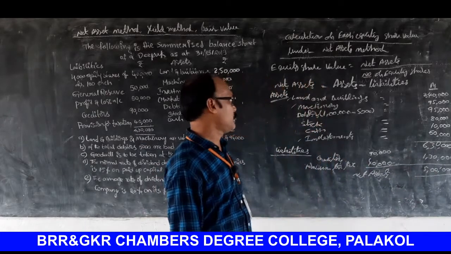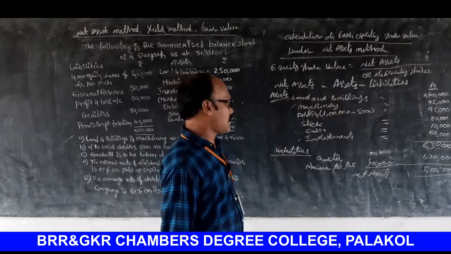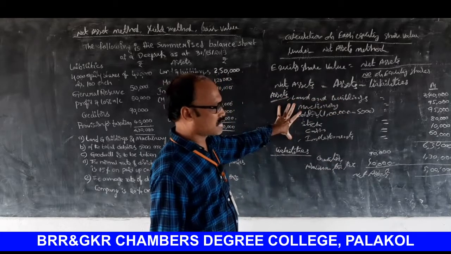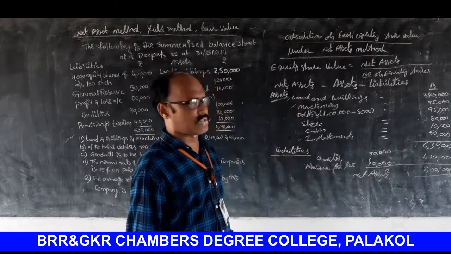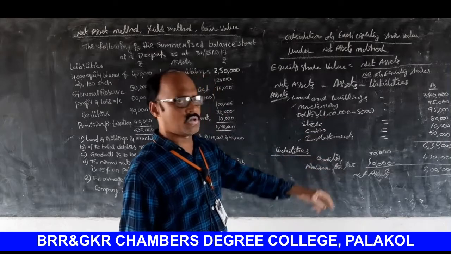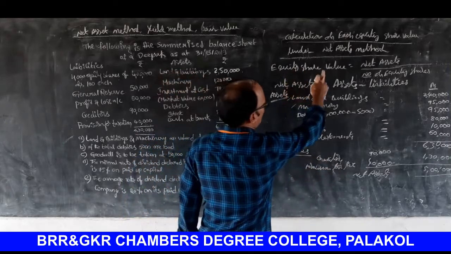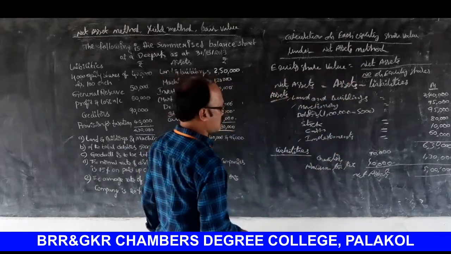Once again, net assets is equal to assets minus liabilities. The total of assets is equal to 6,30,000. Liabilities is equal to 1,30,000. Net assets is equal to 5 lakhs. What is the principle? Equity share value is equal to net assets by number of equity shares.